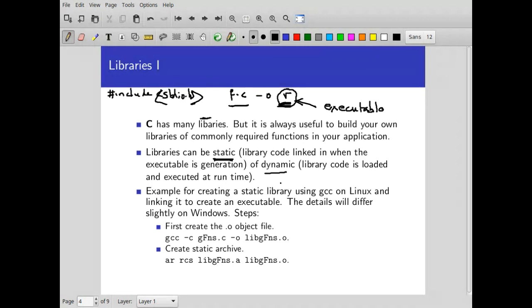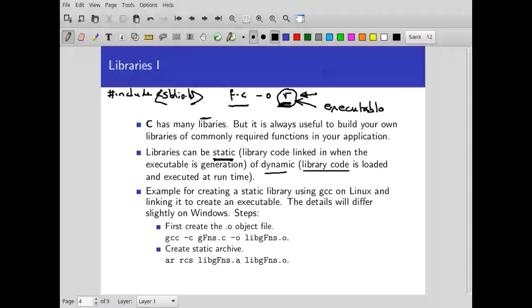library. So this is more interesting in the sense that the library code is loaded and executed at runtime, right? So what happens is that it is not part of your executable here. What is put here is something which says, okay, this function is needed, go and load it from the disk right now, and then execute it.